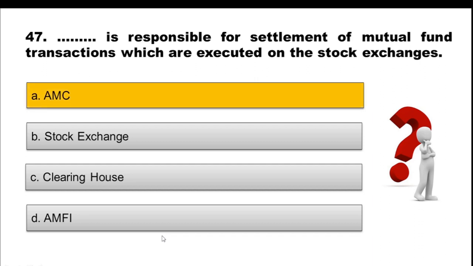And the correct option is AMC. AMC is the one who is responsible for settlement of mutual fund transactions which are executed on stock exchanges. Exchanges themselves do not offer any kind of settlement guarantee. They are just a routing system between the investors and the AMC.